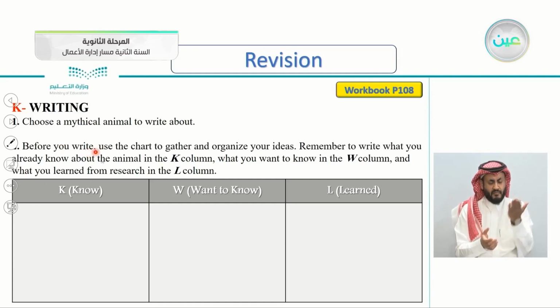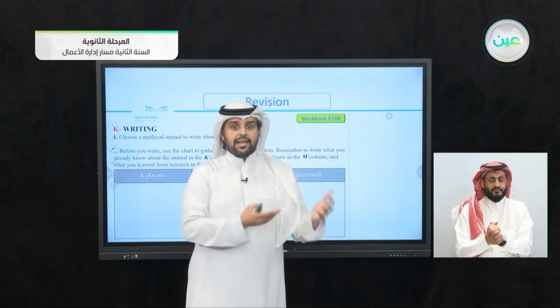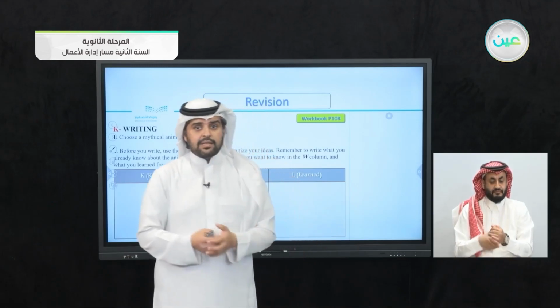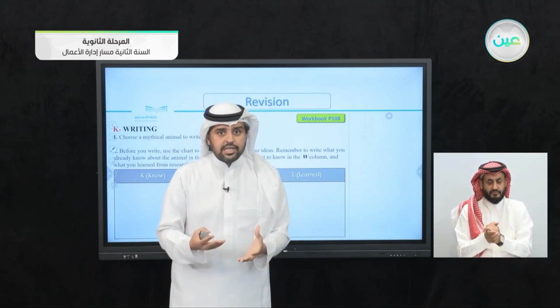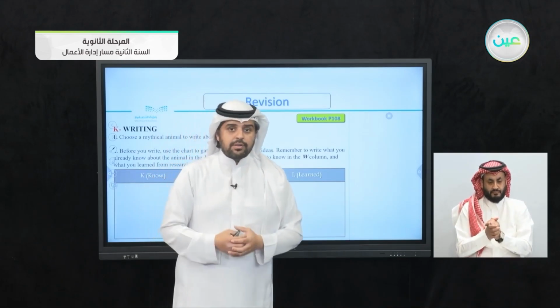Before you write, use the chart to gather and organize your ideas. Remember to write what you already know about the animal in the K, something you want to know in the W, and what you learned from research in the L. So in the K column, what you already know about this mythical creature, and in the W column, from the letter W, what you want to know about this creature.